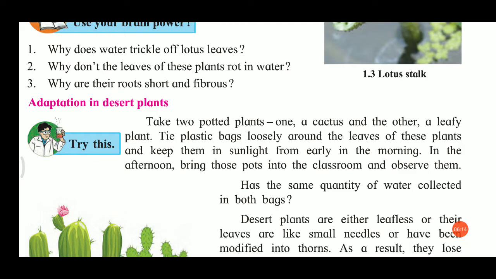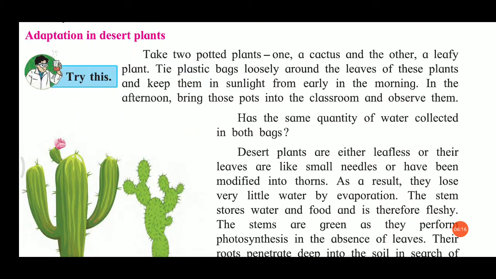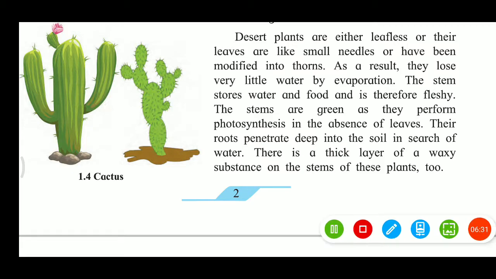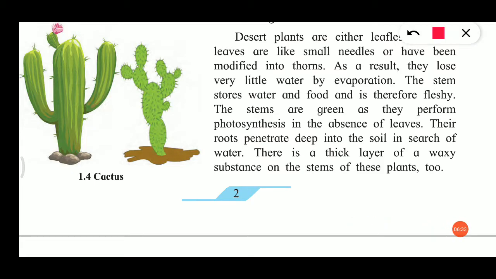Now, adaptation in desert plants. See, here is the image of a cactus, which is a desert plant. Desert plants are either leafless or the leaves are like small needles. One thing, they don't have leaves.